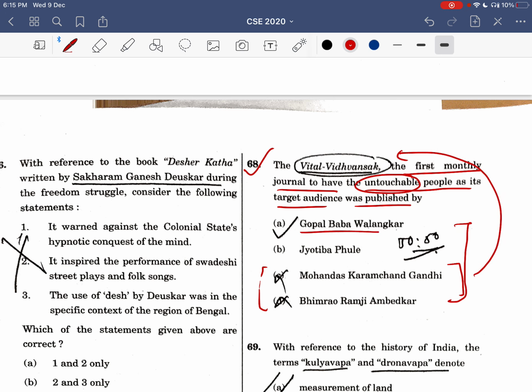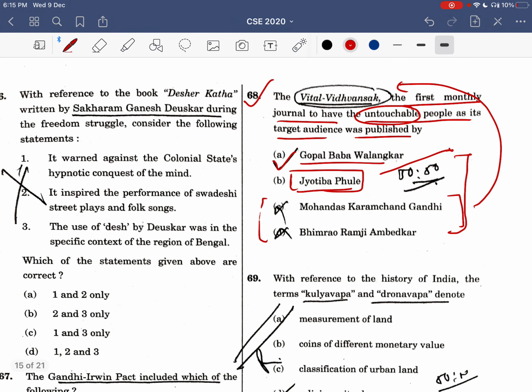Now it remains Gopal Baba Walankar and Jyotiba Phule. So I eliminated Jyotiba Phule because he and his wife worked for untouchables, but the main focus was in Maharashtra, and they were more focused on girls' education also, and for untouchable education, revival movement for them. So I opted for Gopal Baba Walankar, and it was a correct answer. So I eliminated the 3 options, and option E was correct.